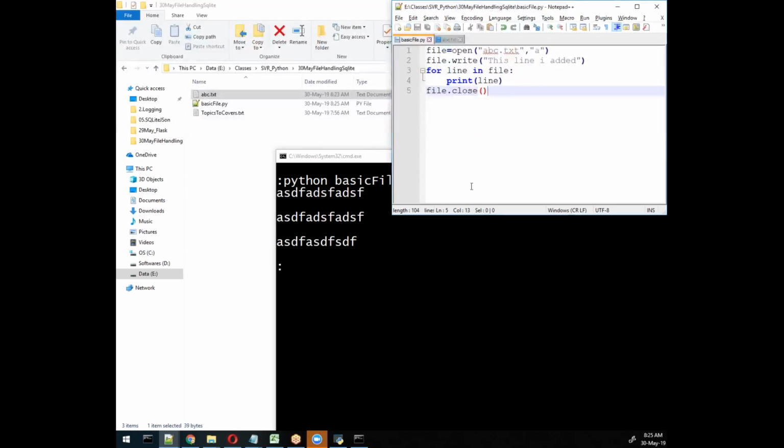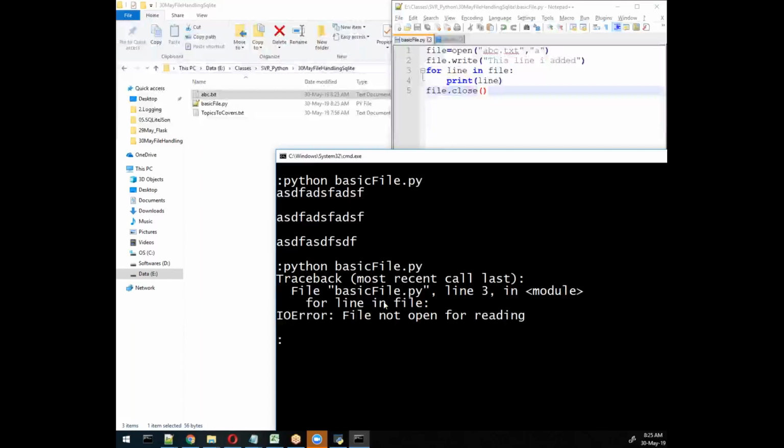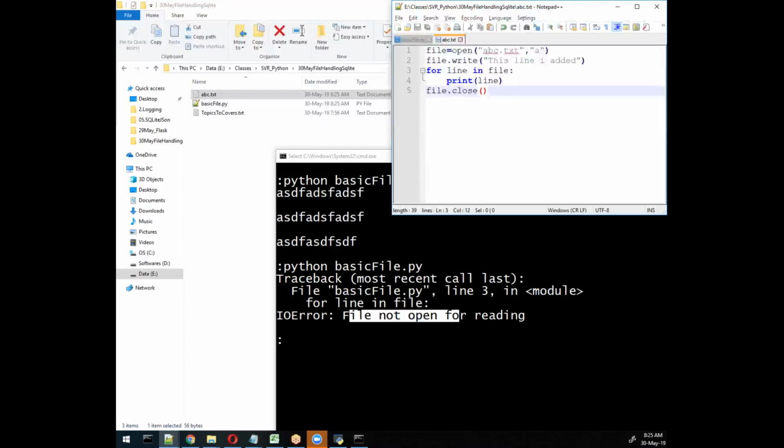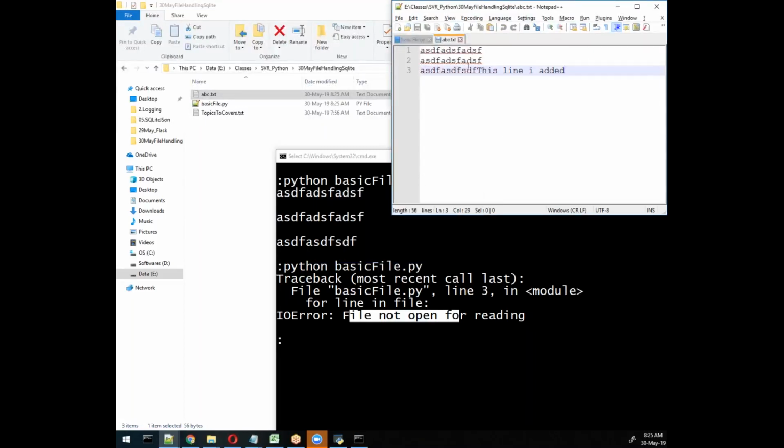Let me try this example here. Same example, basic file: the file is not in reading mode. Why? Because we are trying to read this file but it is not in reading mode. So what we will do is reload, so it is added automatically, but it is not in reading mode, because while appending we cannot read, remember. So if you want, we'll do it like this.